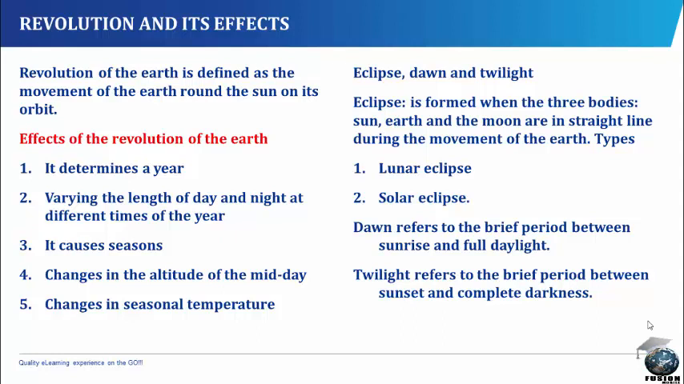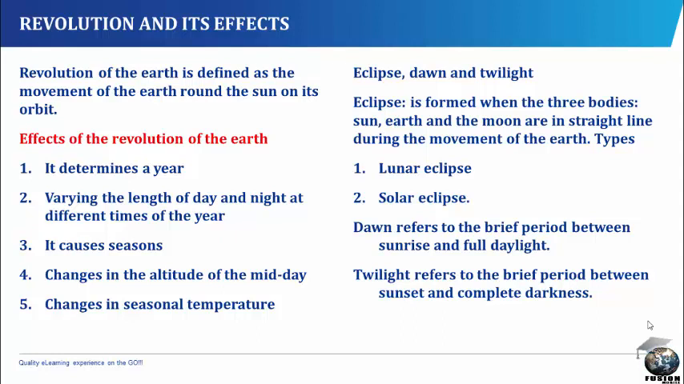Eclipse. An eclipse is formed when the three bodies, that is the sun, earth and moon, are in a straight line during the movement of the earth. There are two types of eclipse: 1. Eclipse of the moon. 2. Eclipse of the sun. Eclipse of the moon could be called lunar eclipse.